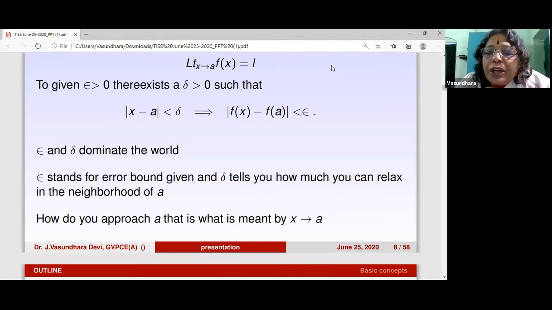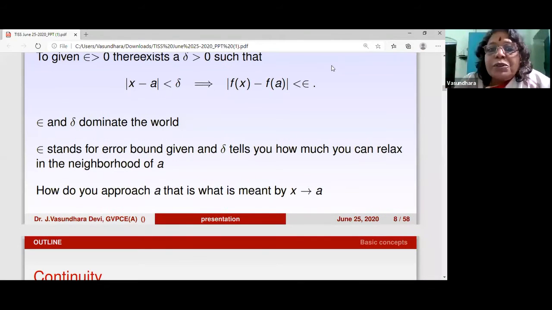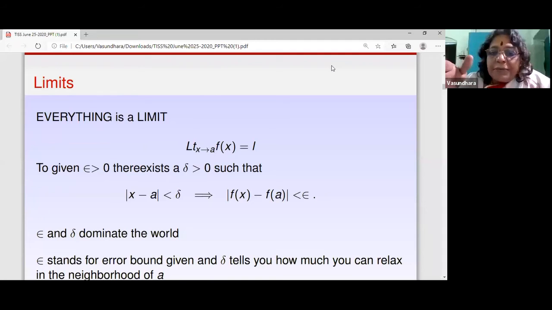Now, when you are talking about sequences, I would like to stress that we need an absolute value or a distance concept involved. As long as the distance concept is there, we can talk about sequences, and in R we have no problem. But when we talk about the limit as x tends to a, obviously we will tell our students that you have to check the left hand limit and the right hand limit. Both of them should exist and they must be equal to L.